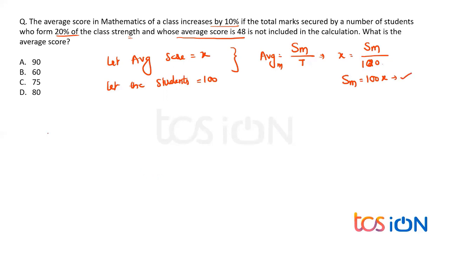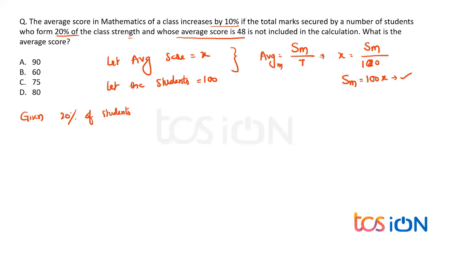Now, talking about the next term, here we have the sum of their marks as 100X. And given that 20% of the class strength, whose average of 48, is neglected. Whatever I write is just for your reference; we don't write everything, which takes a lot of time.